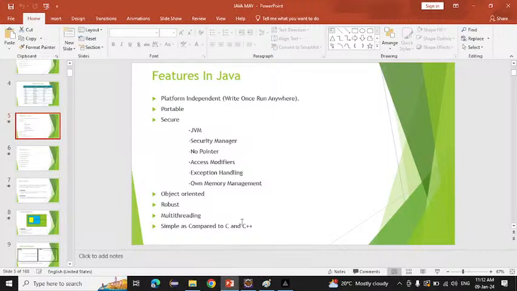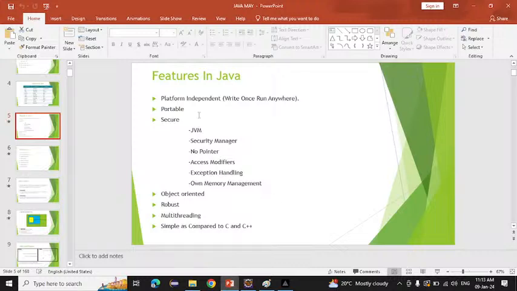After that, simple as compared to C and C++. Why do we say it is simple compared to C and C++? Inside C and C++ we have very hard concepts like pointers, and they were removed from Java. Many things, like null objects, we have to remove by ourselves, like using destructors. Inside Java they introduced a new concept, the garbage collector. We don't have to do anything; the garbage collector will automatically remove them. They have removed many concepts and automated many things, so that's why they say Java is simple as compared to C and C++.